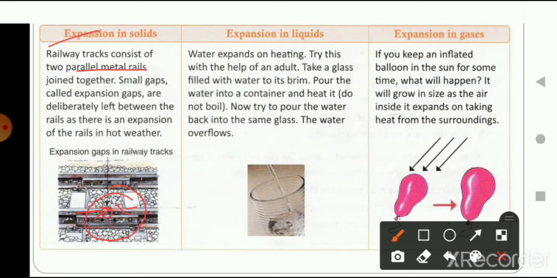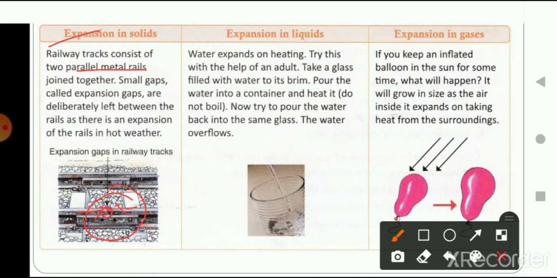You can simply see this in the railway tracks, where gaps are given between the tracks. During summer, in hot weather, the railway tracks get expanded, so the gap is given so that when they expand, the parallelity between the railway tracks doesn't get overlapped. And if there are no gaps between the railway tracks, it can cause accidents. So this is an example of solid expansion.